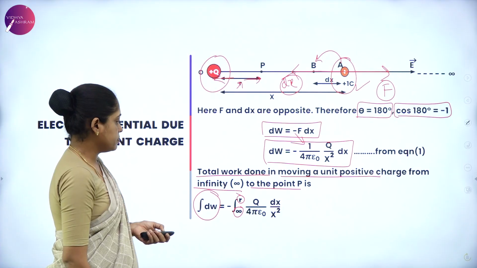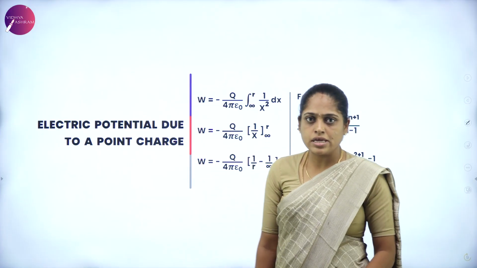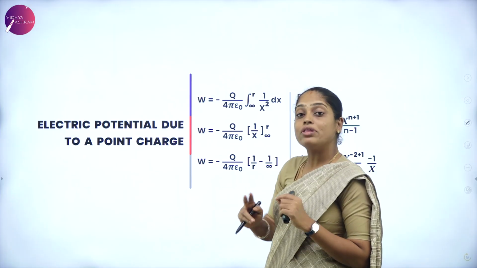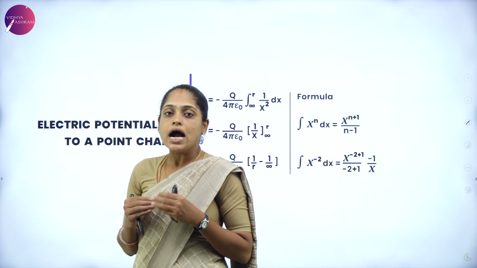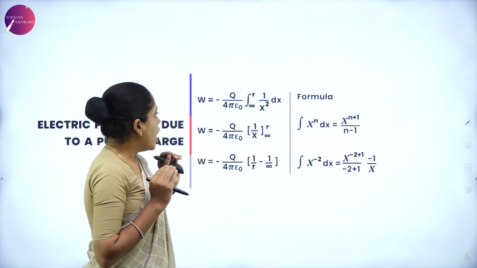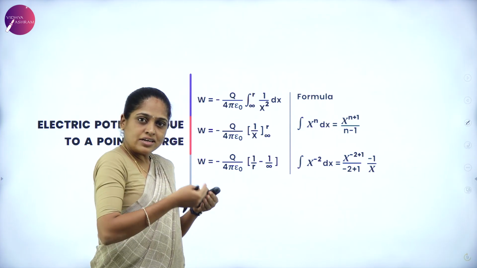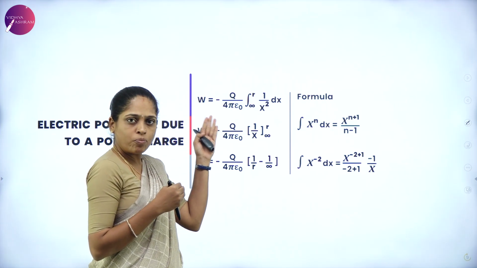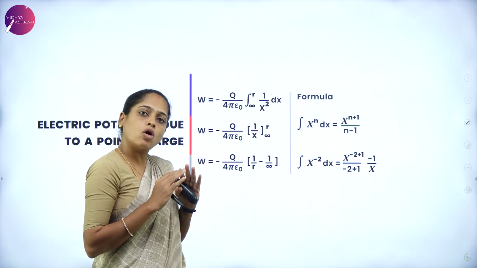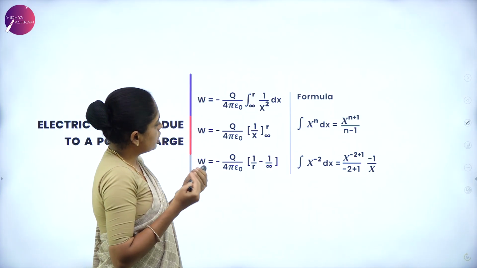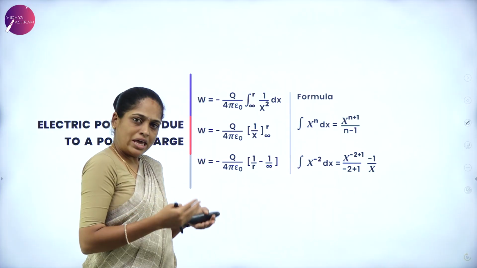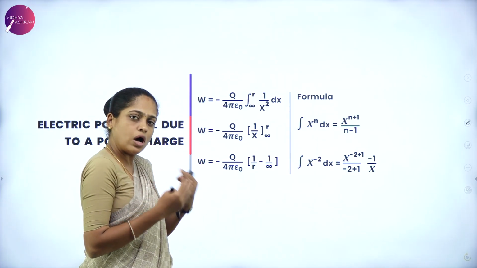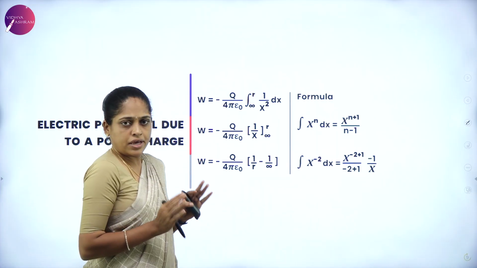In the next step, what are the constants in this expression? You have to take them out of the integration. You know that integration is nothing but addition. As we have to add the distance, not the q by 4 pi epsilon naught, because they are constant, they are taken out of the integration. Only the variable here, x, because it varies from infinity to r, is in the integration.